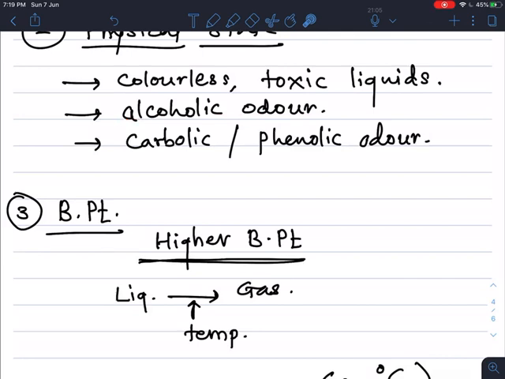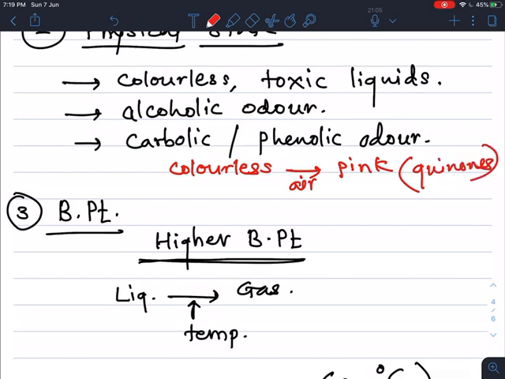About phenols: phenols are also colorless toxic compounds. But when they are exposed to air, these colorless phenols are converted into pink colored compounds. When exposed to air, oxidation takes place and quinones are formed. Colorless phenols are converted into pink colored compounds, and they have a carbolic or phenolic odor. So this is about the physical state.